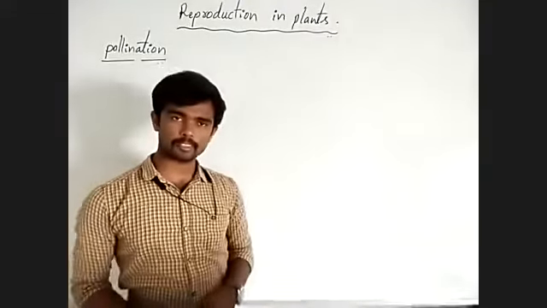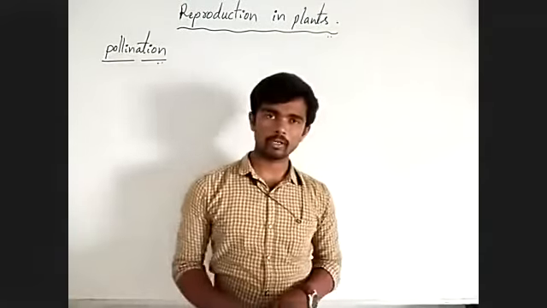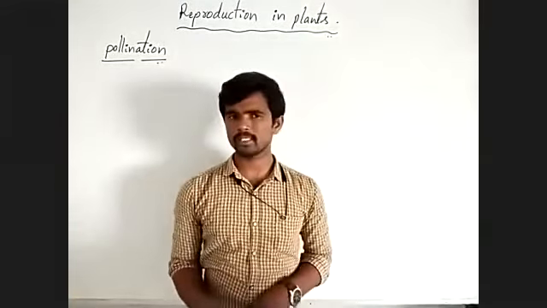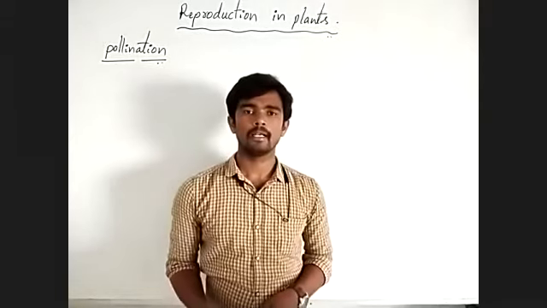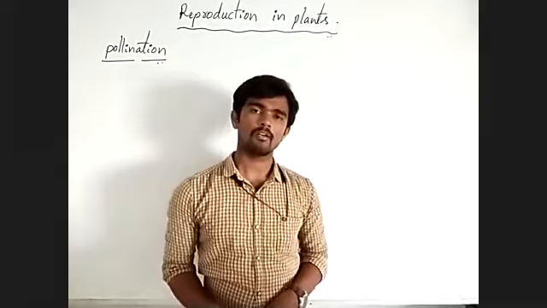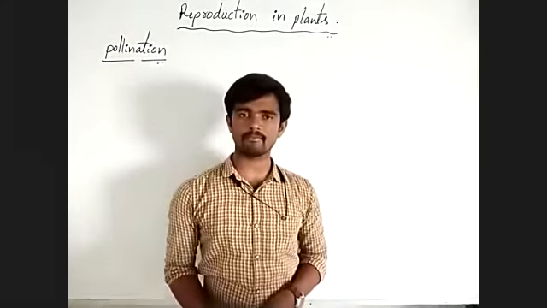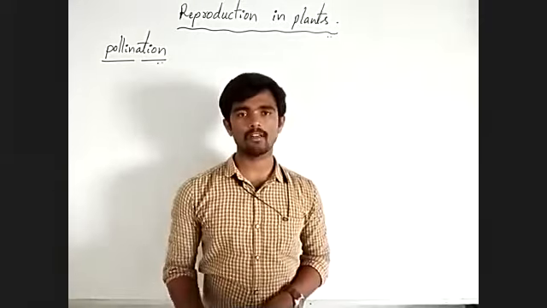There are two types, self-pollination and cross-pollination. What is self-pollination? The process of transfer of pollen grains from anther of a flower to stigma of the same flower is called self-pollination.